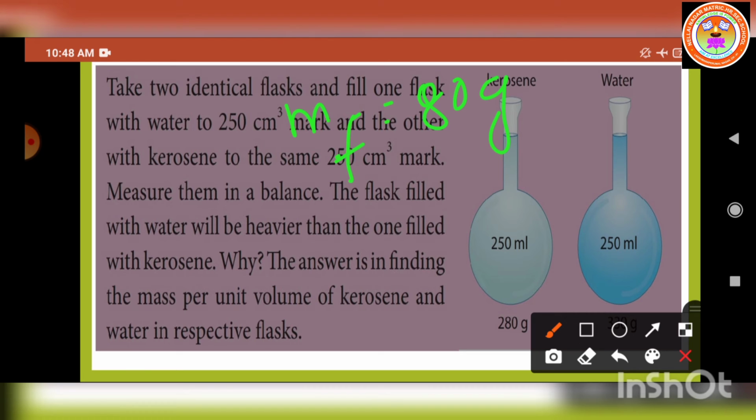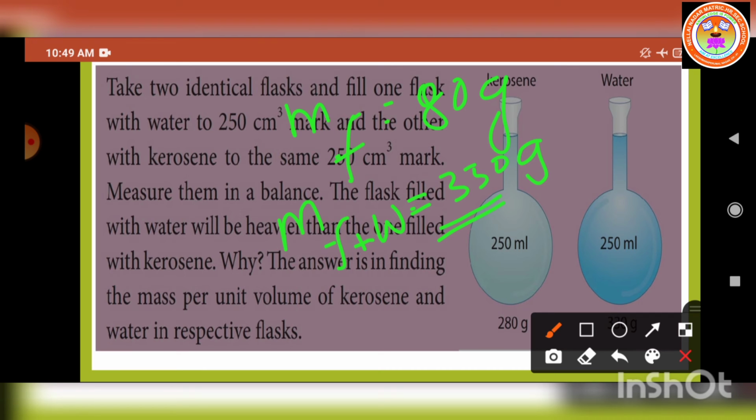Now the mass of the flask filled with water is 330 gram. So mass of flask plus water is equal to 330 gram. It is understood. So what about the mass of the water?